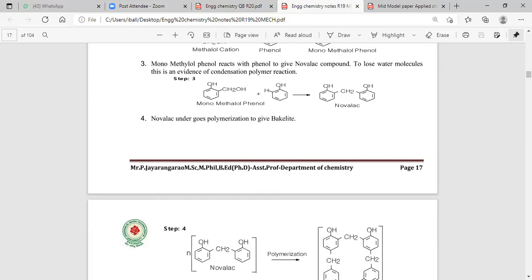Now, when we are discussing monomethanol phenol, orthohydroxymethylphenol is treated with phenol, and here we separate the H plus and from here the OH minus. H plus plus OH minus is H2O. If any polymerization reaction contains the removal of a byproduct, we call it a condensation polymerization reaction. In condensation polymerization we get a condensation polymer product. The first product we identify is Novolac 1.